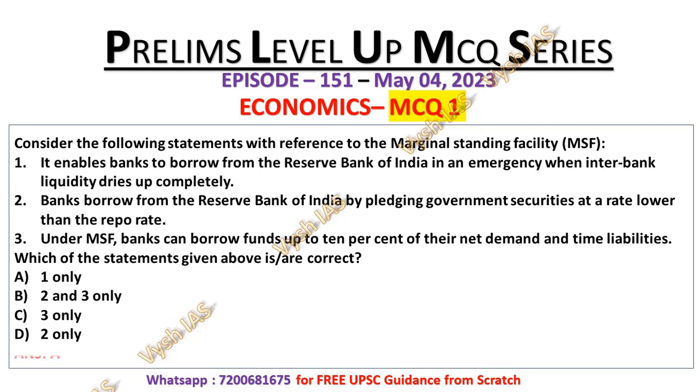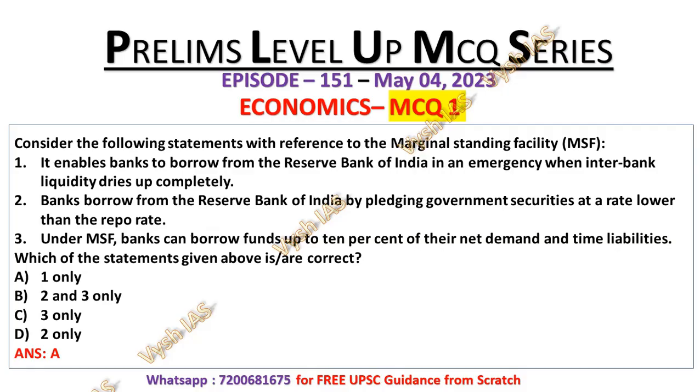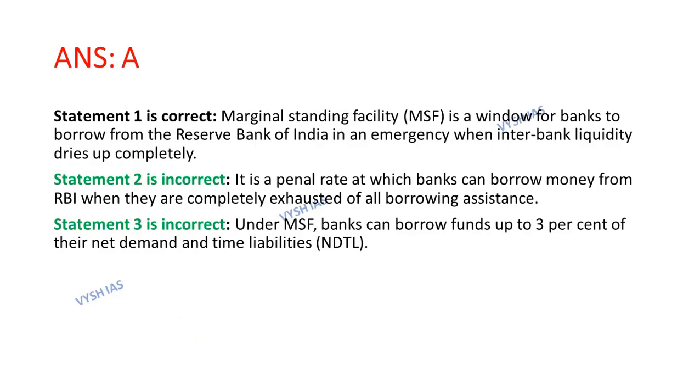So its correct answer will be option number A, which means that statement number 1 is the correct statement regarding MSF. Now let's look at the explanation. Statement number 1 is correct because marginal standing facility is a window for banks to borrow from Reserve Bank of India in an emergency when interbank liquidity dries up completely, which is the statement number 1. Now let's look at statement number 2, which is incorrect, as it is a penal rate at which banks can borrow money from RBI when they are completely exhausted for all the borrowing assistance.